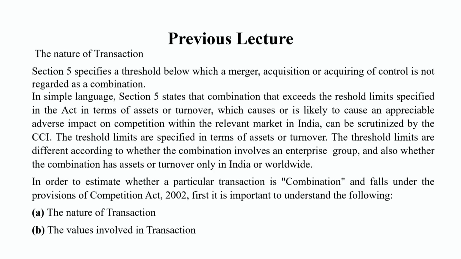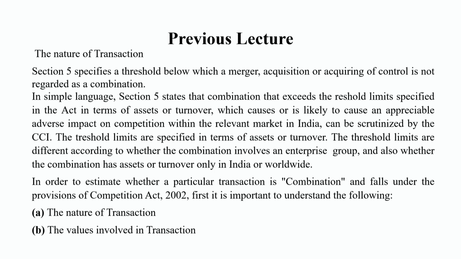If the enterprises exceed any threshold limit prescribed by the Act in terms of assets or turnover, the combination may be scrutinized by the CCI.